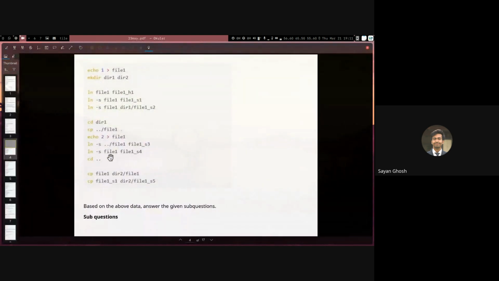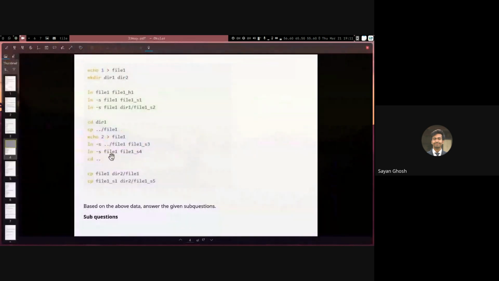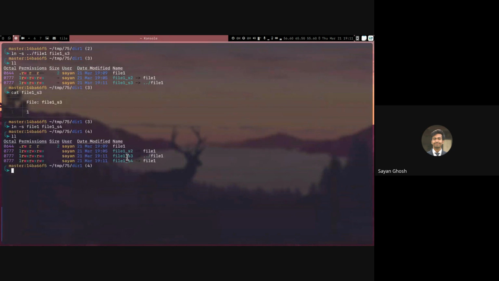And similarly, we create another link. So ln -s file1, which is again referring to the file1 in this directory, in dir1, and file1_s4. You can see now file1_s2 and file1_s4 both point to this file1 in the current directory. So if I print the value, this also has 2, which is the value of this file1.